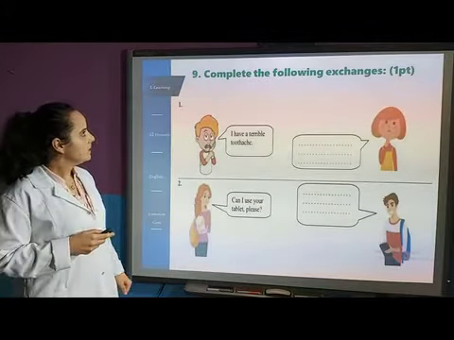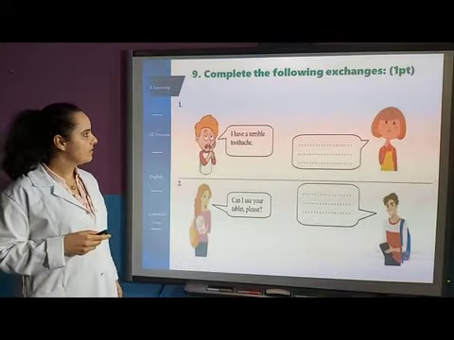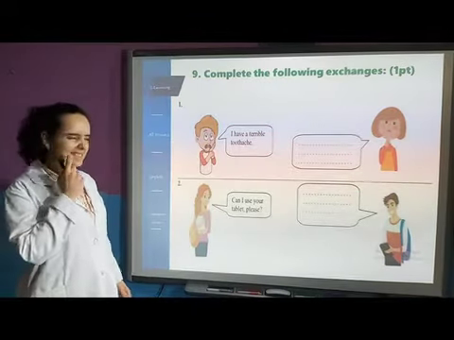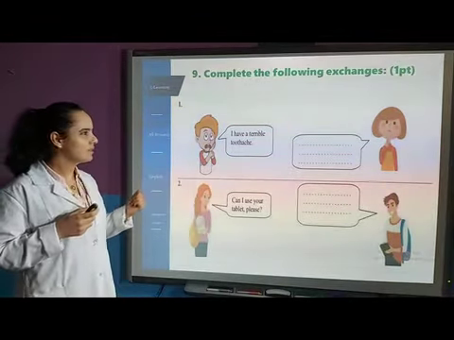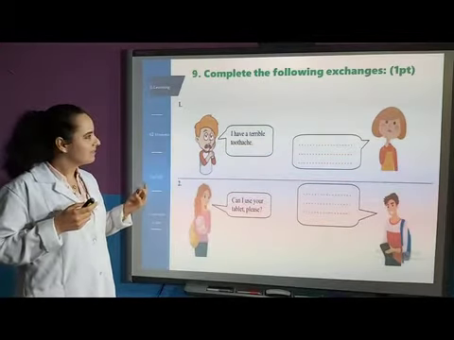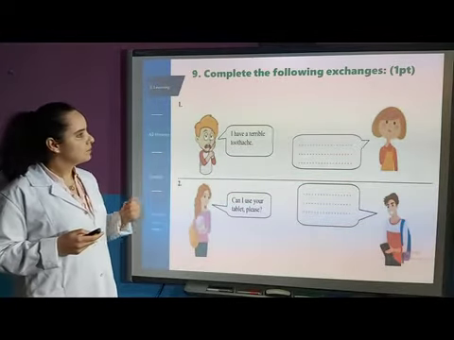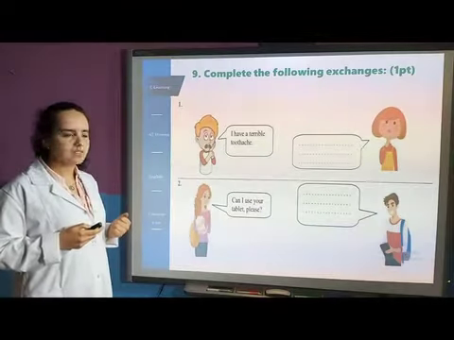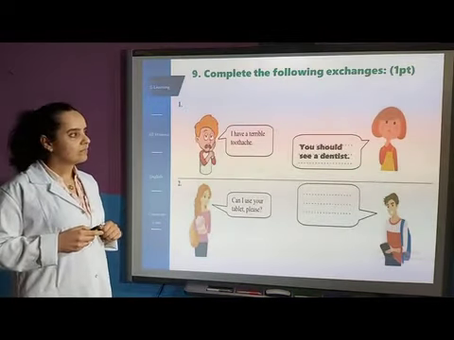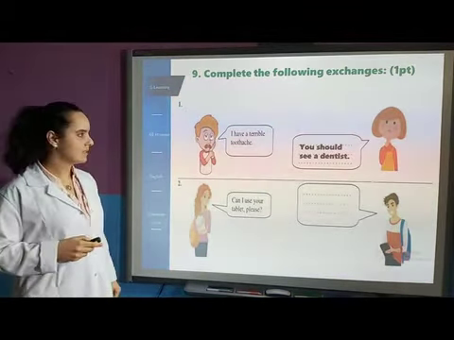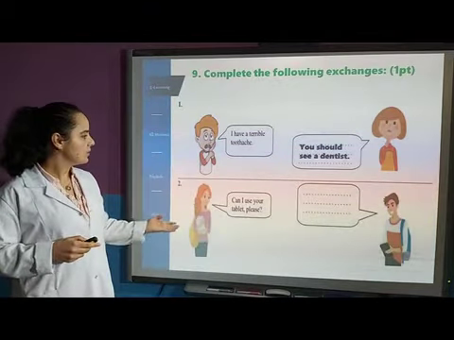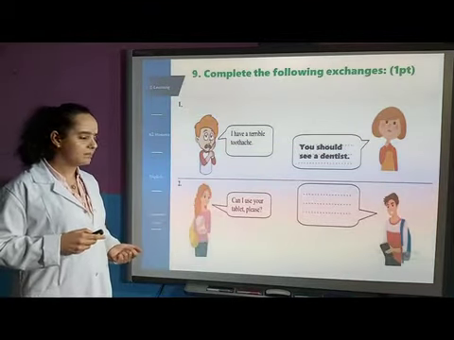Okay, 9, complete the following exchanges. I have a terrible toothache. Okay, so here the person is like, okay, so what will his friend tell him in this situation? For example, you should see a dentist. Okay. In the second situation, we have, can I use your tablet, please?